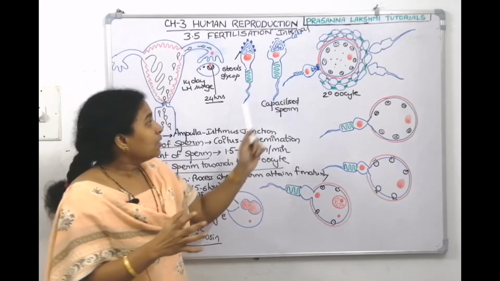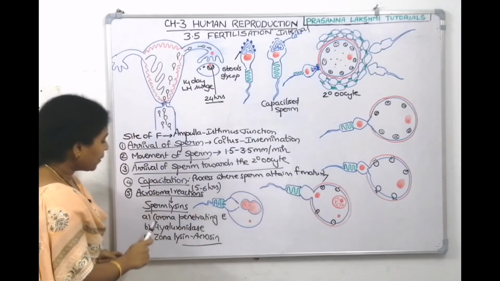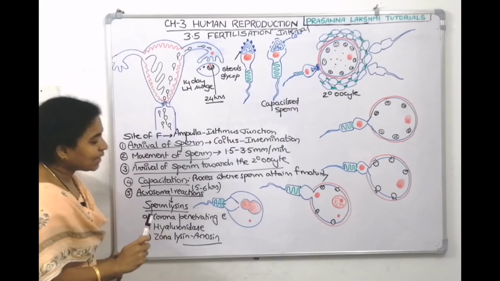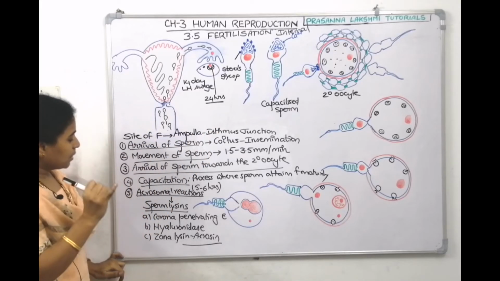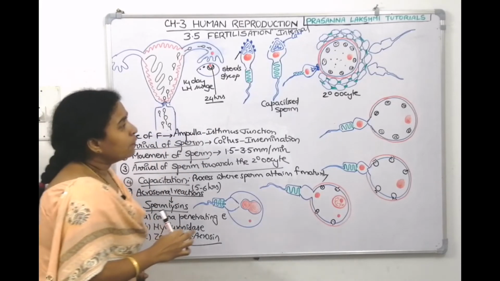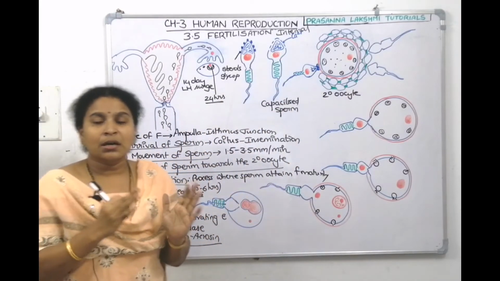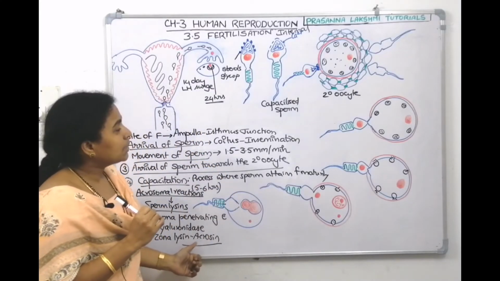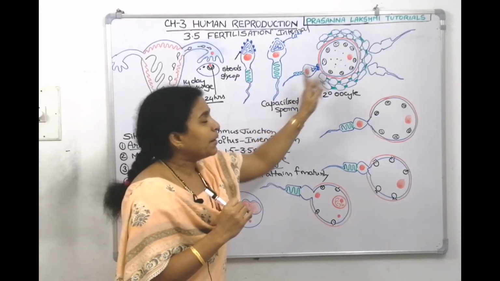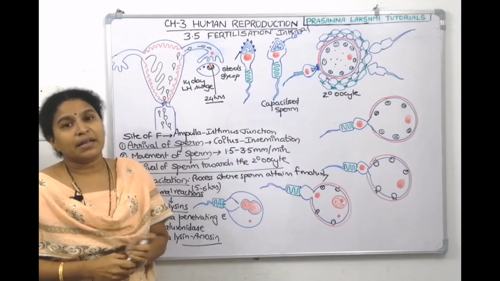They help in sperm penetration into the egg. What are the three enzymes? One is the corona penetrating enzyme, which will help in disintegrating the corona radiata cells. The second one is hyaluronidase, which will remove the gluing hyaluronic acid, so that the corona radiata cells can be easily disturbed. The third one is zona lysin, which removes the zona pellucida layer. So this is called the acrosomal reaction.